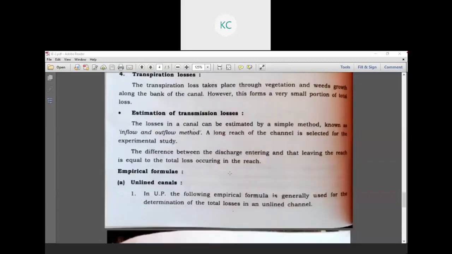So, estimation of the transmission losses: the loss in a canal can be estimated by a simple method known as the inflow and outflow method. A long reach of a canal is selected for the experimental study. The difference between the discharge entering and leaving the reach is equal to the total loss occurring in the reach. There are two empirical formulas, for the unlined canals as well as the lined canals. Okay, so there is a difference between the unlined canals and the lined canals.